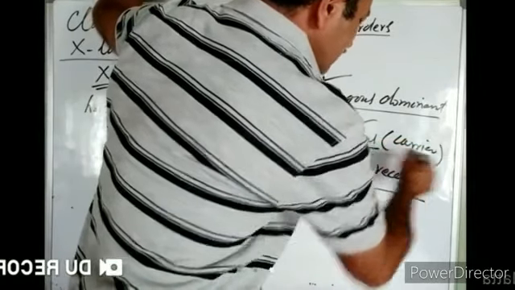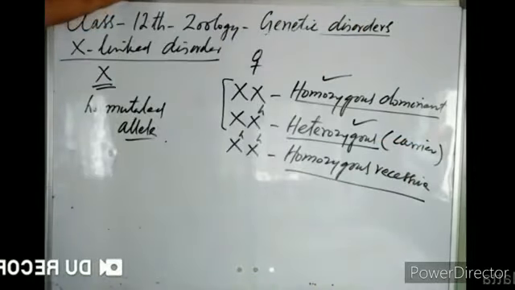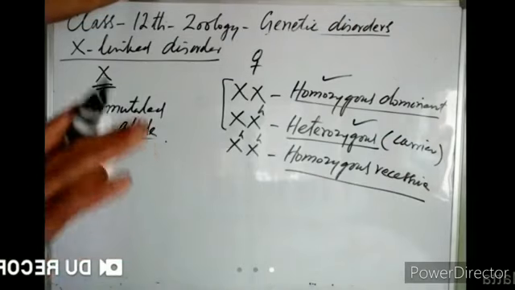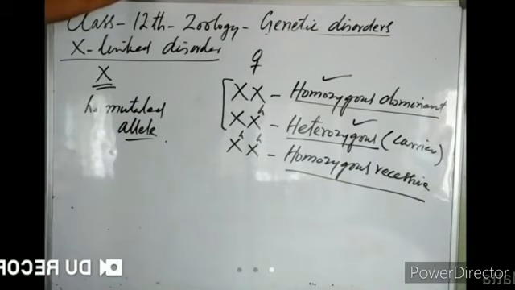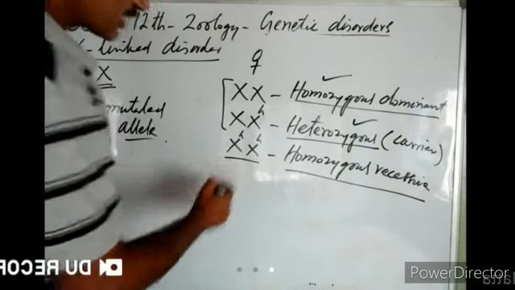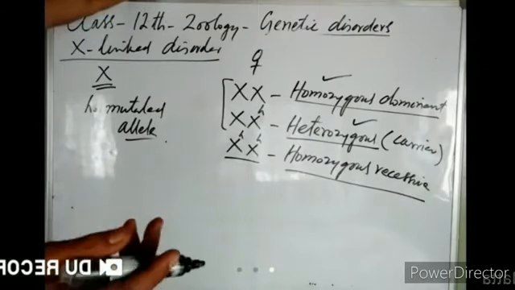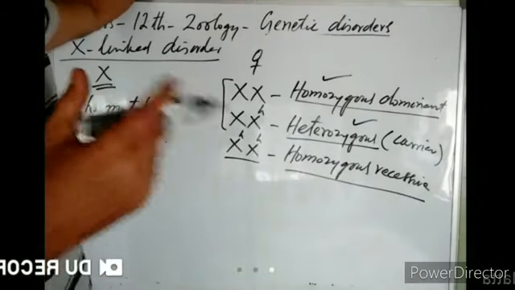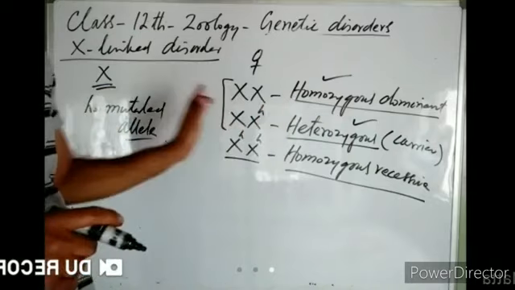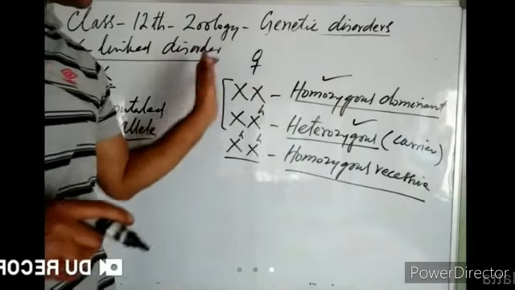Heterozygous condition is a carrier female. In heterozygous condition, a female is only a carrier, but she is not hemophilic. She may be only a carrier, but she will never develop hemophilia, right? However, in homozygous recessive condition, a female is definitely hemophilic. So that is the condition of a female for hemophilia.